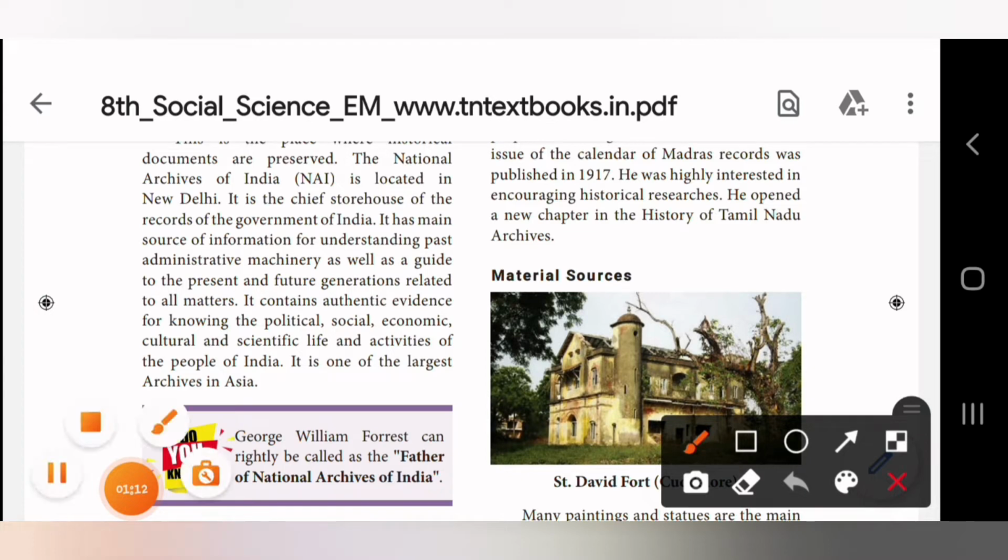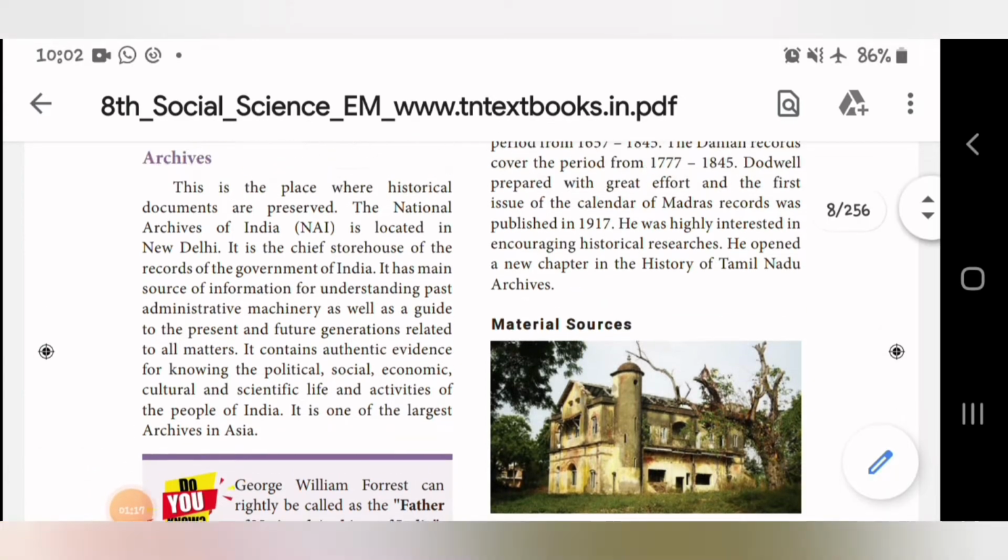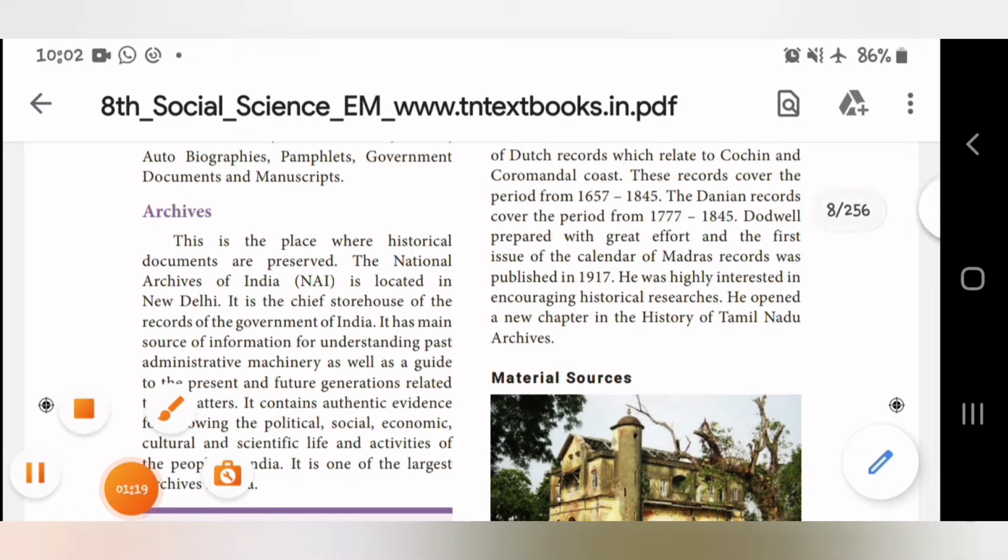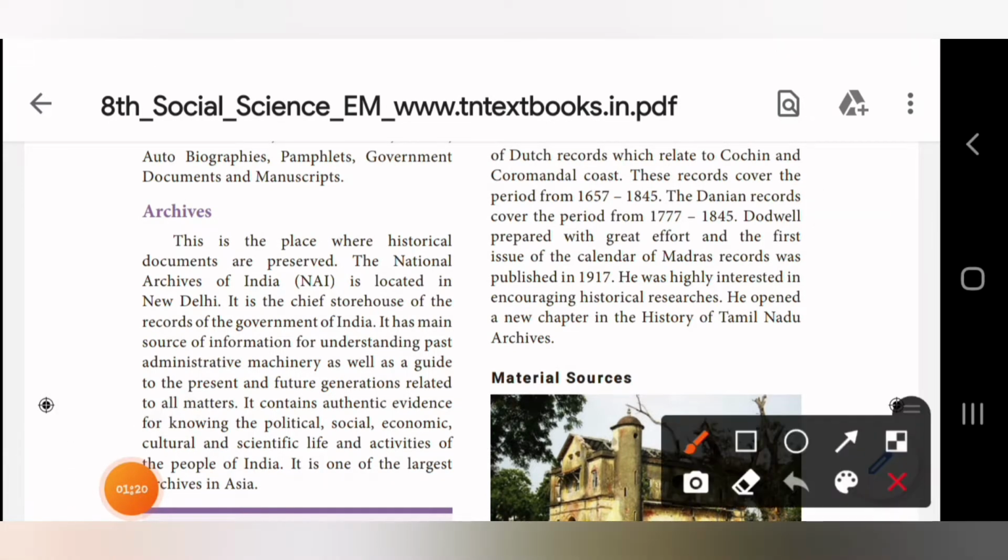Yes, you could see in page number 2, left hand side, archives. Starting from the first line, coming to the fourth line, New Delhi, up to this is the first point, and the second point starts from the last fifth line, it contains authentic, from there to here India.